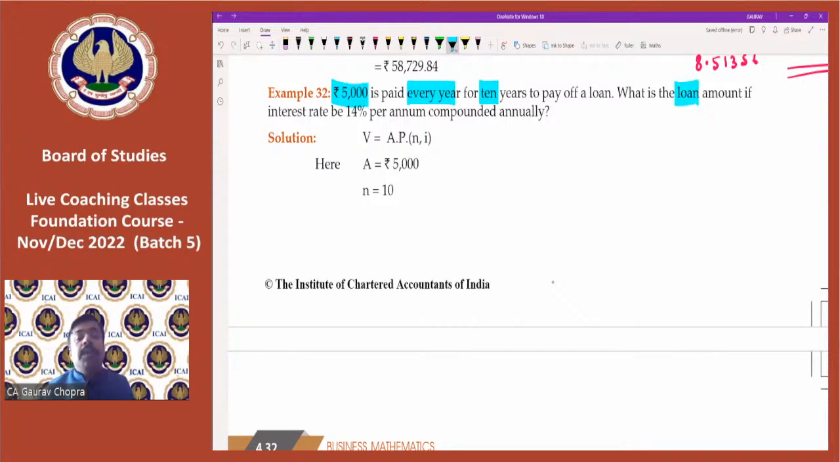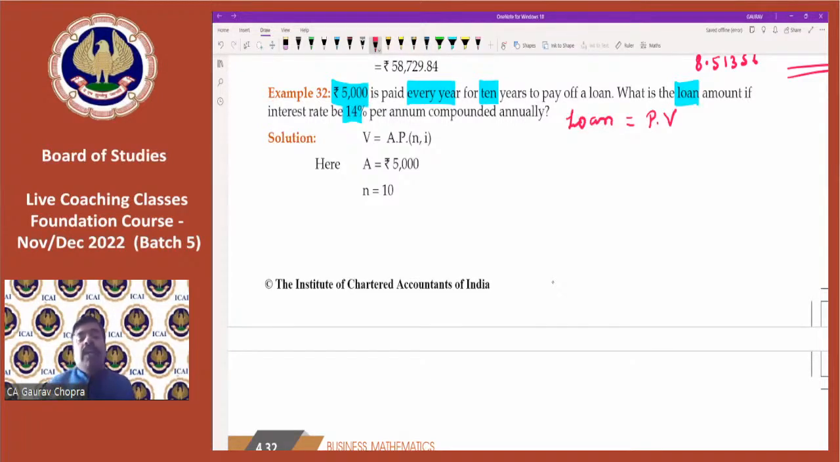So this time we have to calculate the loan amount, that is, how much loan we had taken, if the rate of interest is 14% per annum, compounded annually. The question is not using the word future value or present value. Here we have to only understand the situation. Whenever a loan is given, loan means the present value. So you have to use the formula for present value.